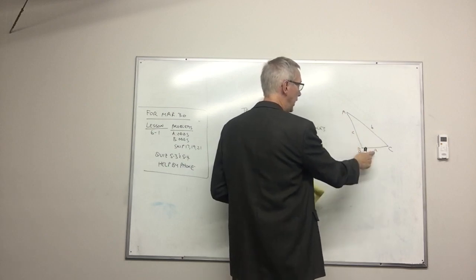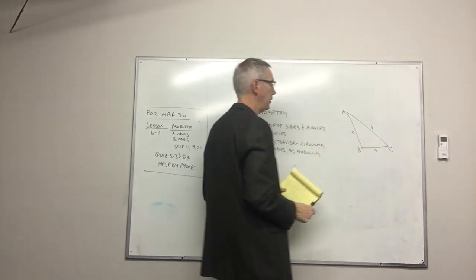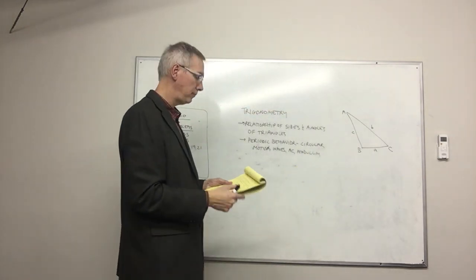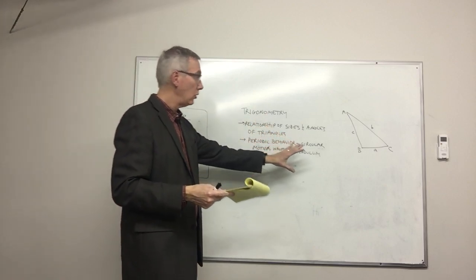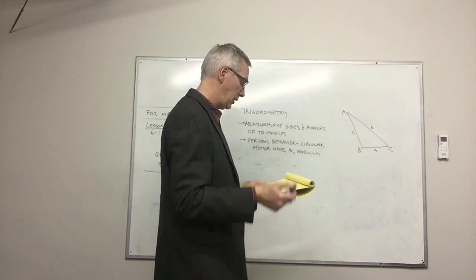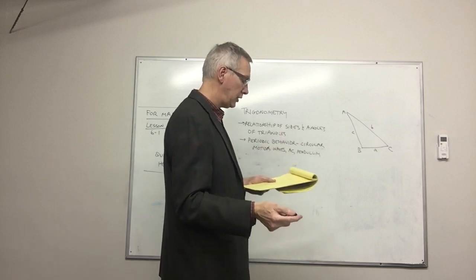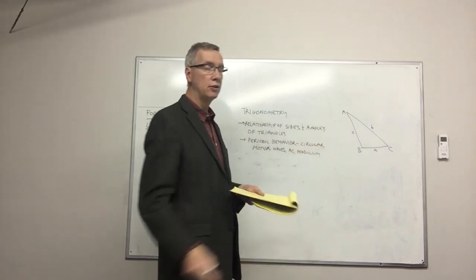So side a is opposite angle A, side b is opposite angle B, etc. Okay? So again, in order to solve a triangle, we're going to find the measures of all 6 of these parts.